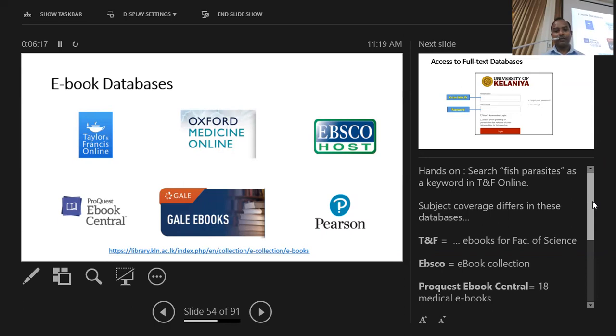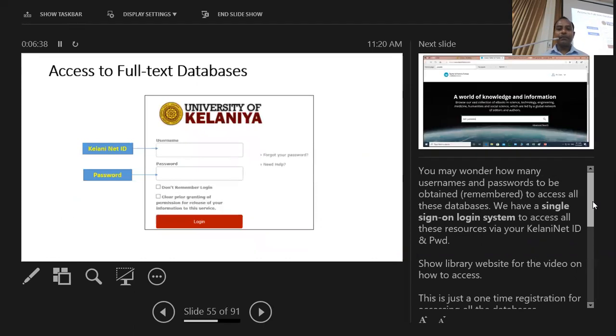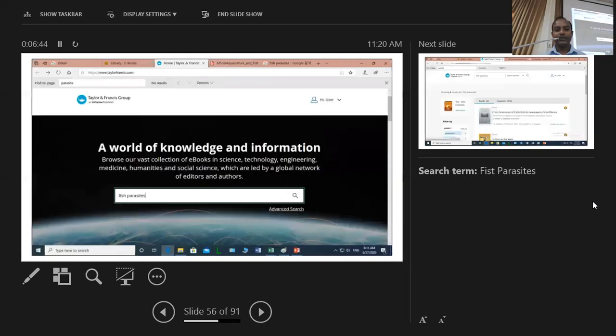For example, in ProQuest Ebook Central, we have subscribed to only 18 medical ebooks, only very few, although we say that we have access to the database. But with Taylor and Francis and EBSCOhost, we have access to a number of ebooks. And again, when you have access, you have to use your CalendNet ID and password to get the service.